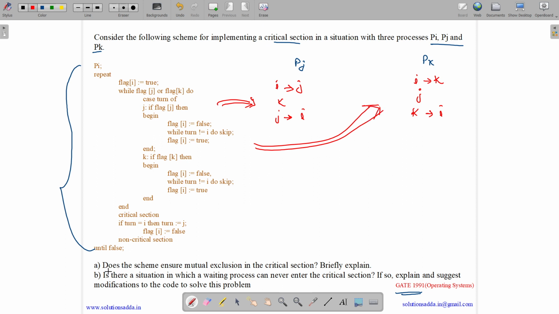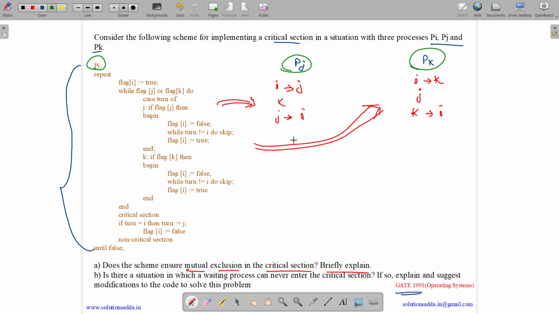It states, does the scheme ensure mutual exclusion in the critical section? Explain briefly. The second part states, is there a situation in which a waiting process can never enter a critical section? If so, explain and suggest modifications to the code to solve the problem. Here there are three processes Pi, Pj and Pk, and I have told you the modification that needs to be done in all these three codes.